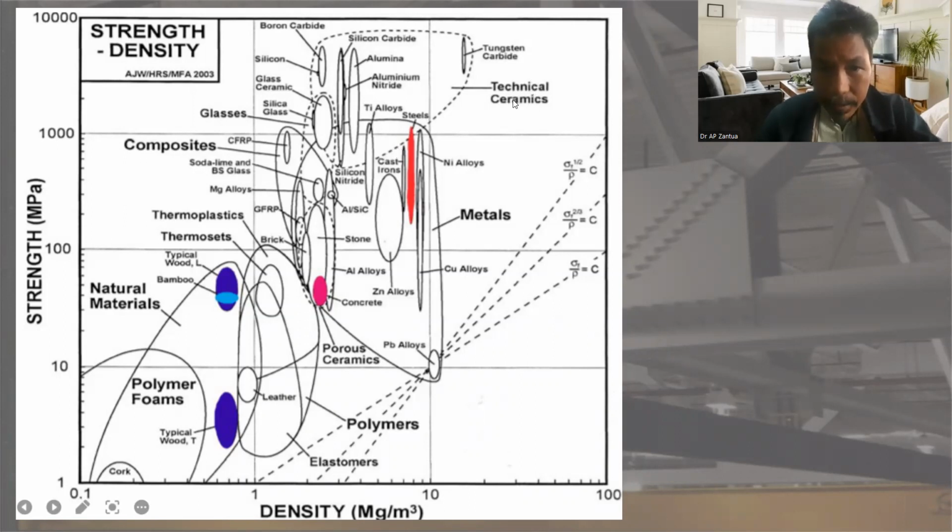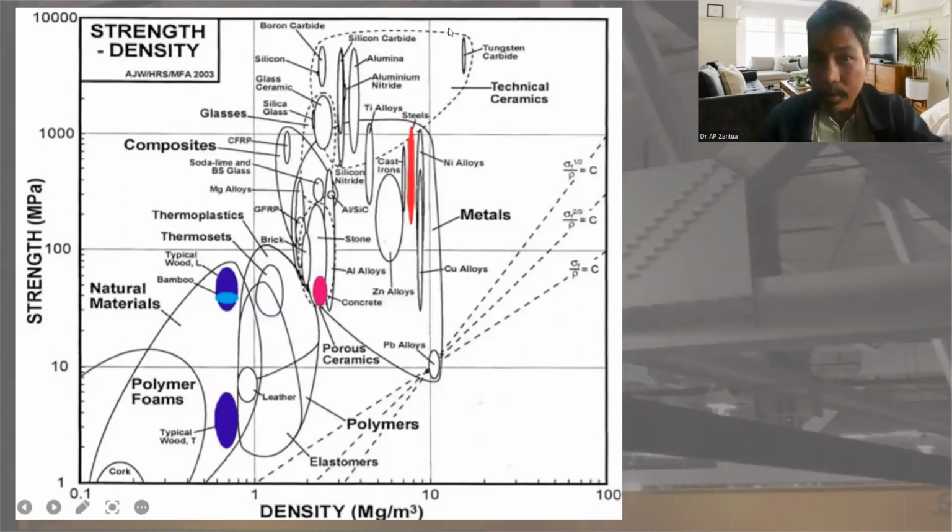Okay, so what about technical ceramics? This loop is the technical ceramics. So we have boron carbide, tungsten carbide. This type of material is the strongest material.